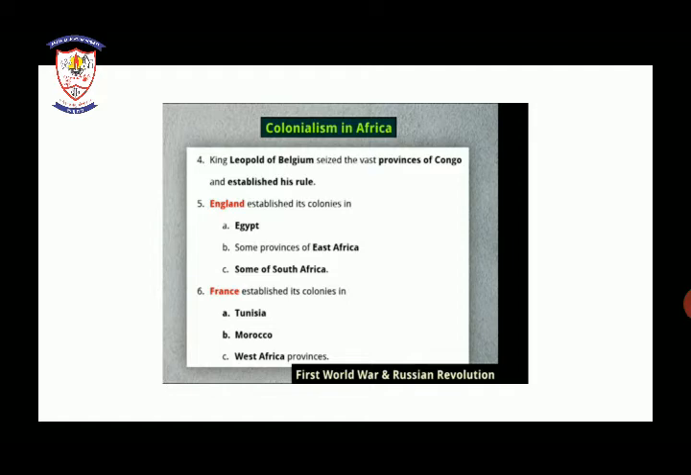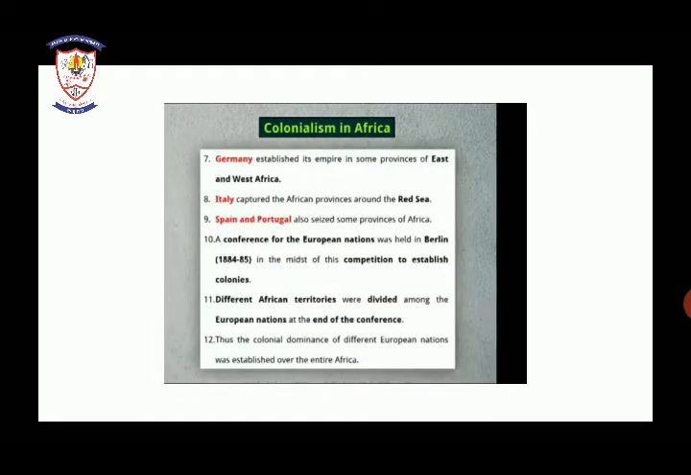After that, what about France? France also, seeing England, started establishing colonies in Tunisia, Morocco, and West Africa provinces. So day by day, Africa came under the control of European countries, and all the areas were being captured.